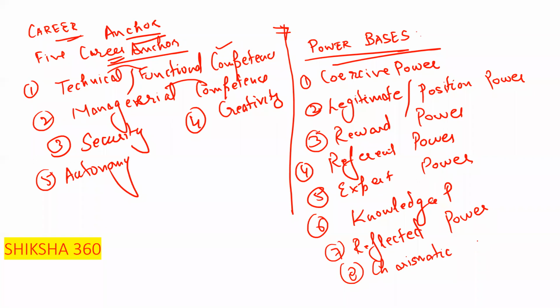Charismatic power. The last one here is emotional power. Clear? So these are the 9 powers under the power basis: coercive power, legitimate or position power, reward power, referent power, expert power, knowledge power, reflected power, charismatic power, or emotional power.